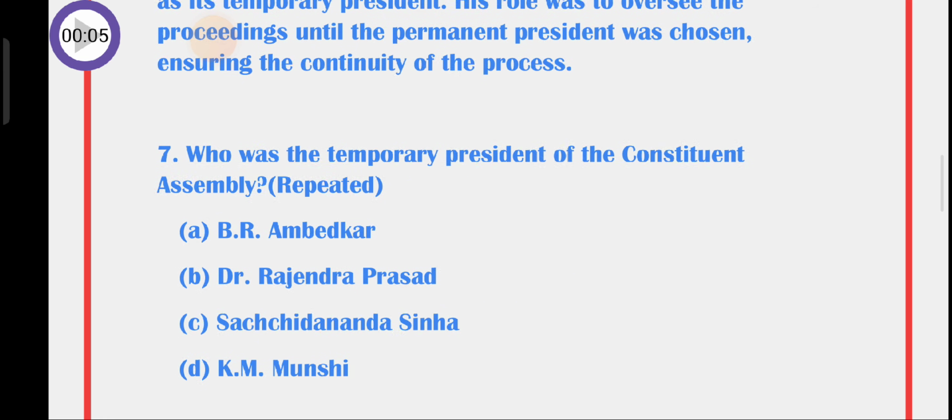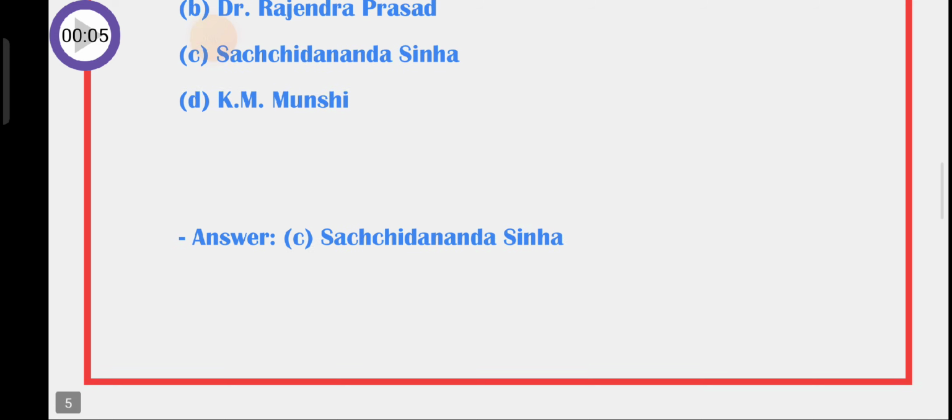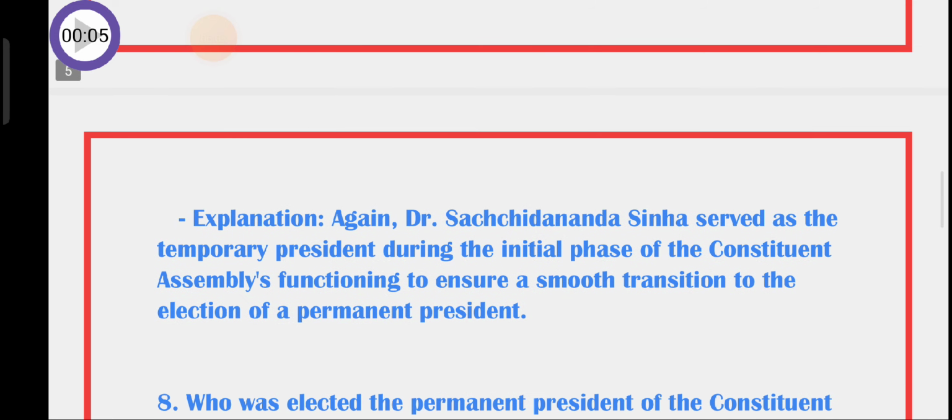Question number 7. Who was the temporary president of Constituent Assembly? A. B.R. Ambedkar, B. Dr. Rajendra Prasad, C. Sachidananda Sinha, D. K.M. Munshi. So the answer is C. Sachidananda Sinha. Again, Dr. Sachidananda Sinha served as the temporary president during the initial phase of the Constituent Assembly's functioning to ensure a smooth transition to the election of a permanent president.